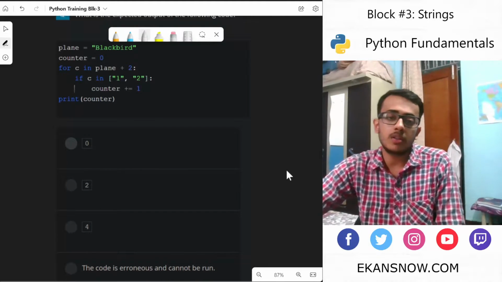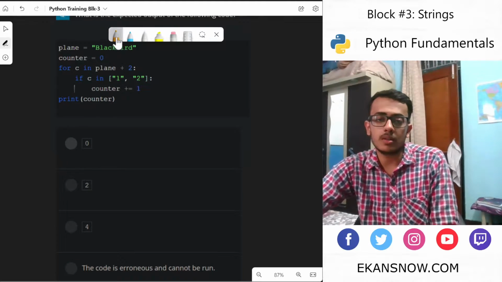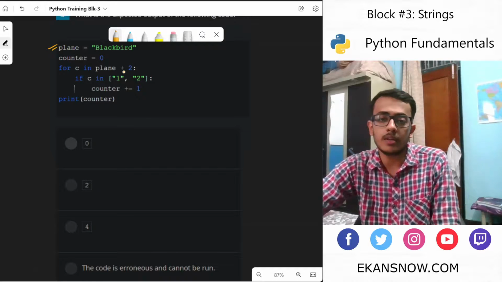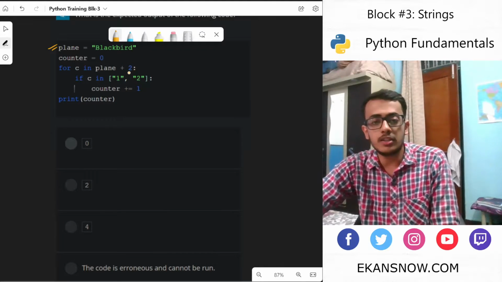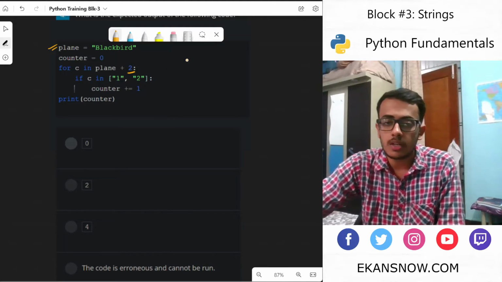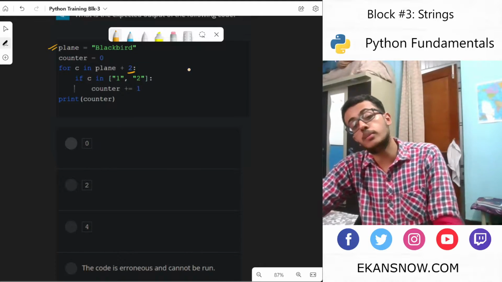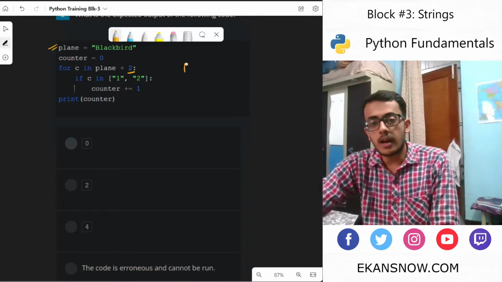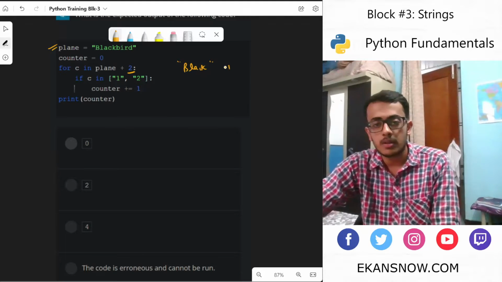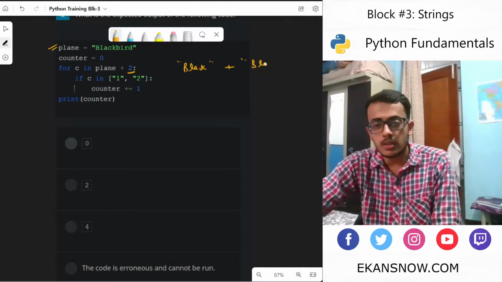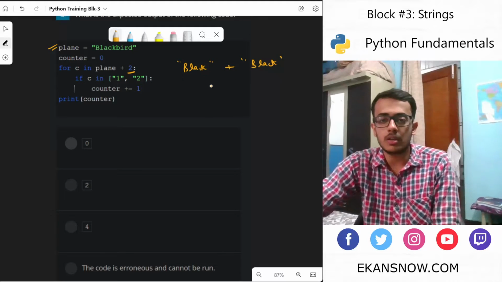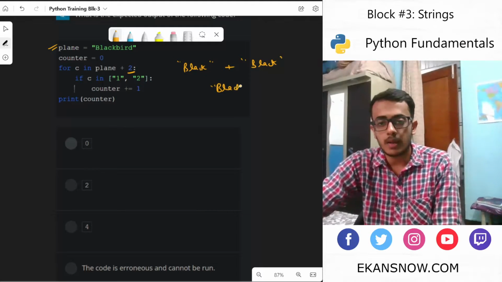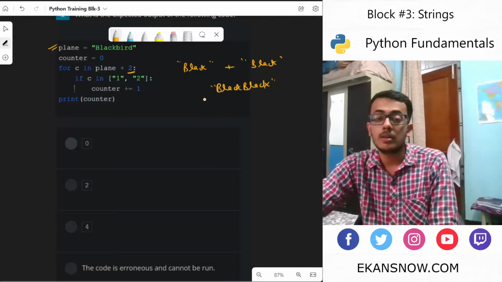What is the expected output of the following code? See, in this case, this plane has a string value, but it is trying to add an integer to it, which is not allowed in Python. We can add a string with a string. For example, if this was black plus black, then it would have just joined those two together, blackblack.